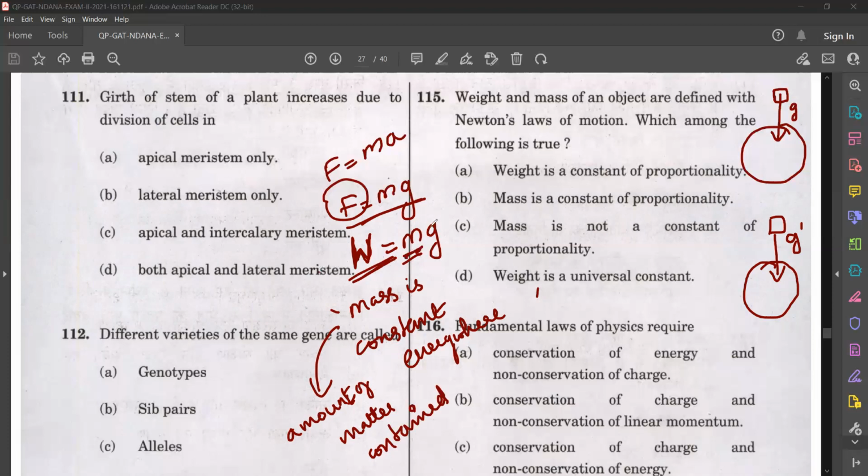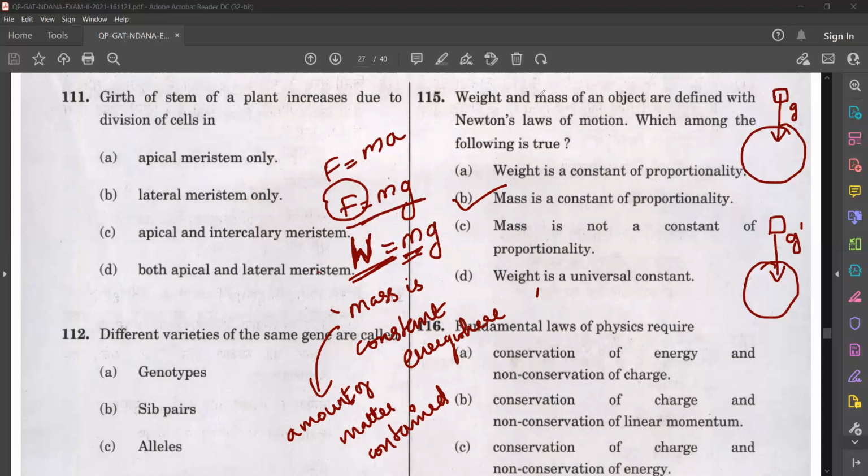Weight is not constant. G is not constant. Mass is constant. So mass is a constant of proportionality. In whichever planet you go, whichever place you go, mass will be same. So mass is the constant of proportionality.